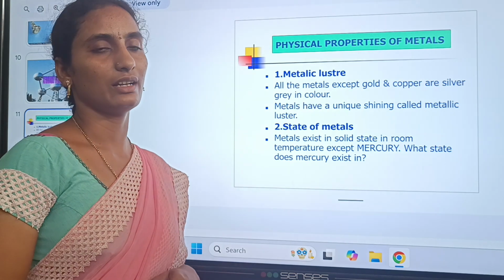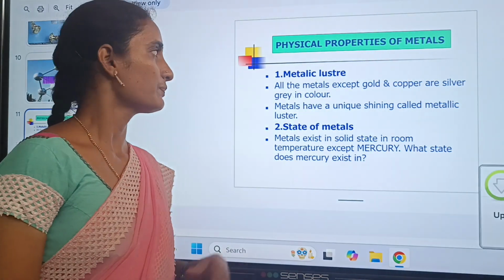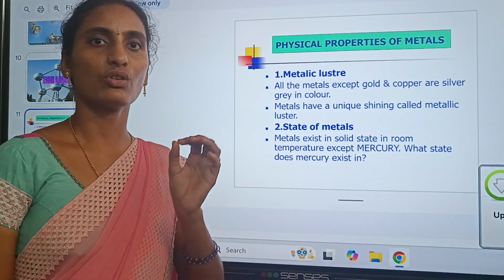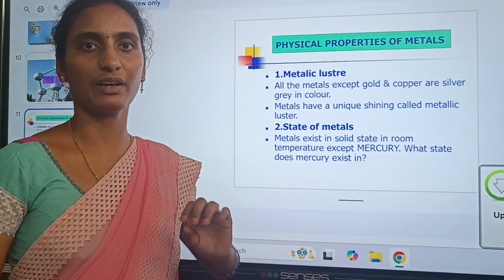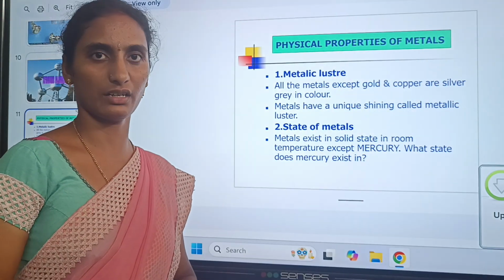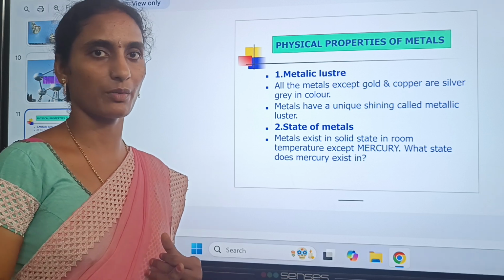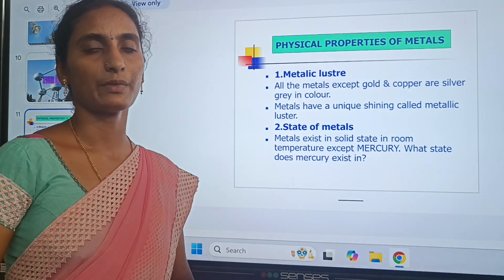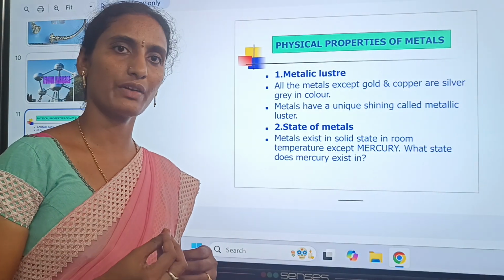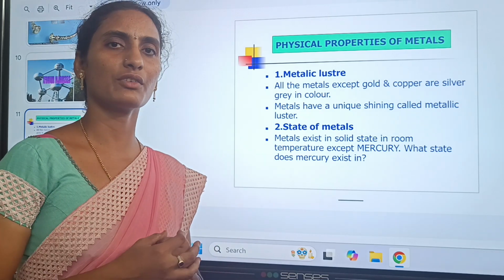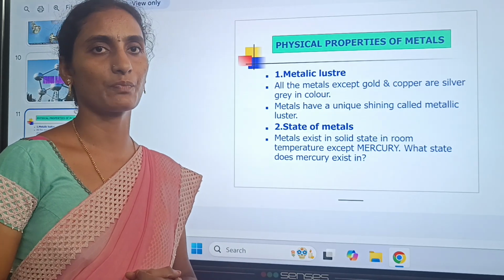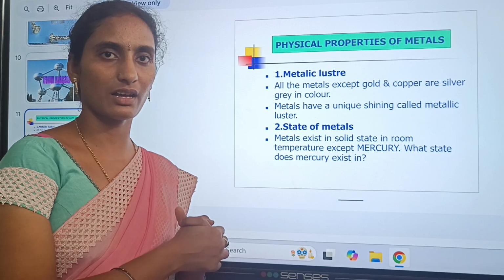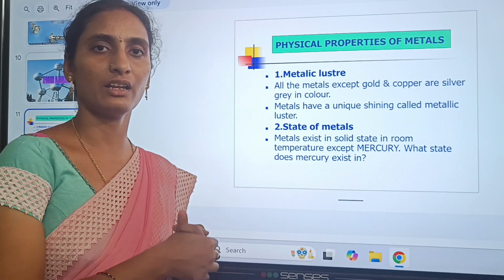Metallic luster. All metals except gold, copper and silver are grey in color. This is one type of physical property. Metals have a unique shining called metallic luster. When we see gold and copper, they look very shiny, even silver also. That's why some metals are used in ornaments. So metals have the character of metallic luster.